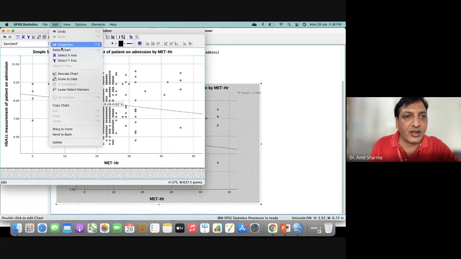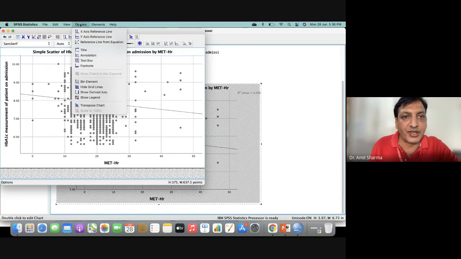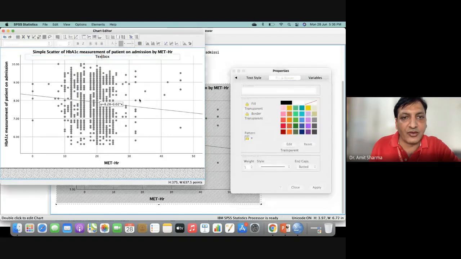You are going to get an option, property view, option text box. You can add here, for example, Control A, Sharma et al. 2020.